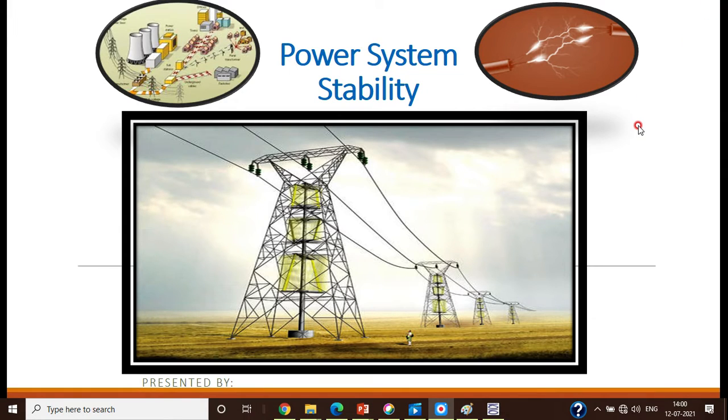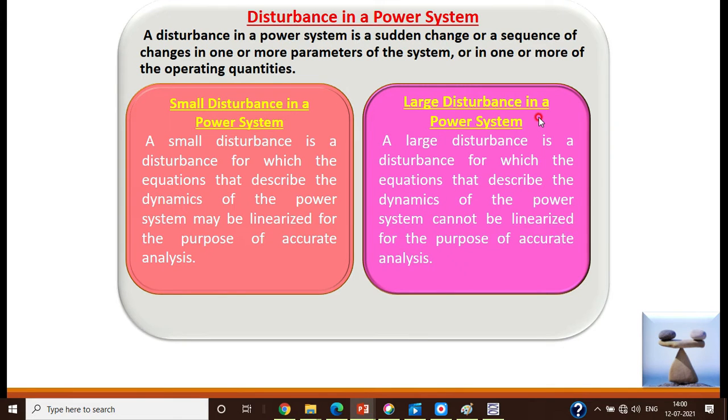Continuing with power system stability, we saw in the last session that if an imbalance occurs in the system, it is prone to instability if there are no sufficient restoring forces. Then, what are the disturbances in the power system which make the system unbalanced?